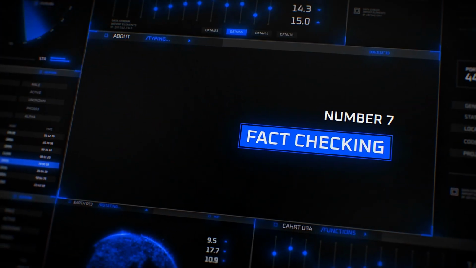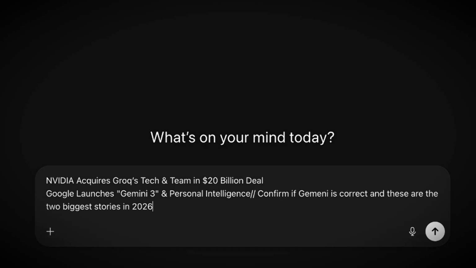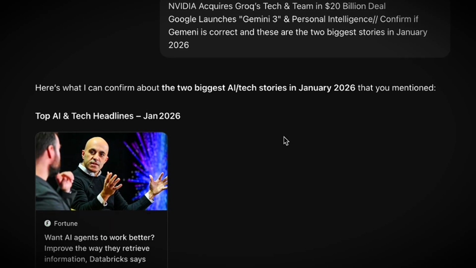Number 7 is fact checking. I use ChatGPT to fact check the other chatbots that I use. I'm doing an AI news story on the 2 biggest AI news stories in January, and I asked Gemini to provide them for me. I'm going to take those titles and put it into ChatGPT. I want to see if ChatGPT agrees or disagrees with these being the top 2 stories in January. The first story is NVIDIA acquires Grok's tech and team in a $20 billion deal, and Google launches Gemini 3 and personal intelligence. This is one way we can make sure that we are looking at the biggest stories out there to maximize the reach.